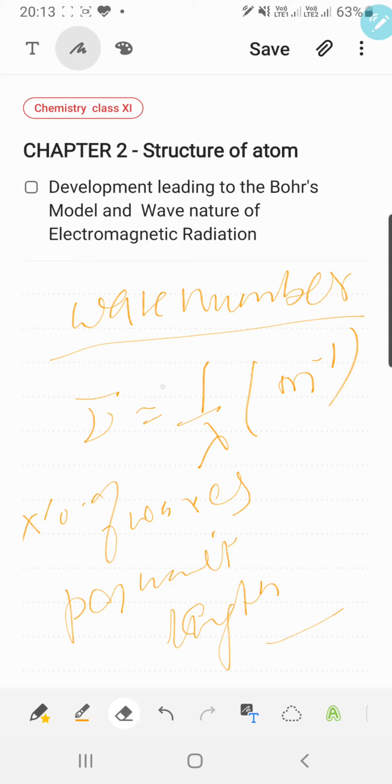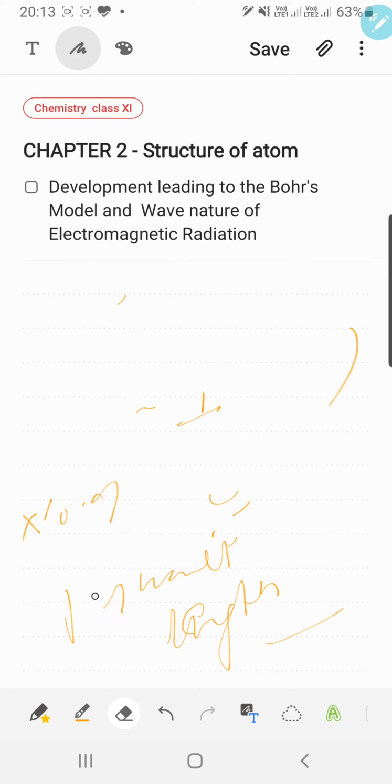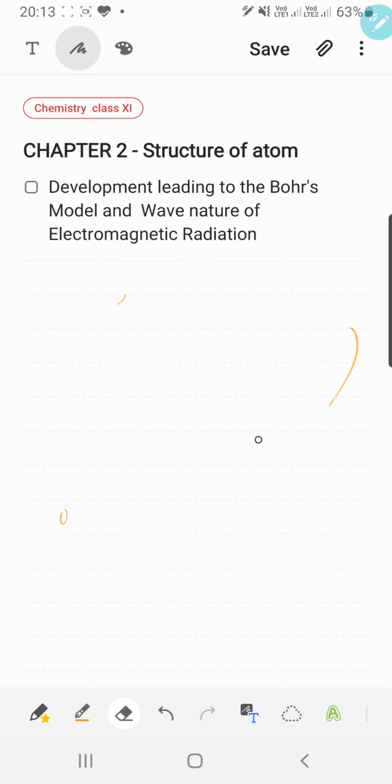So these are the properties of electromagnetic radiation, which were given by James Maxwell. In the next topic we will study the next development which led to the formulation of the Bohr model. Thank you.